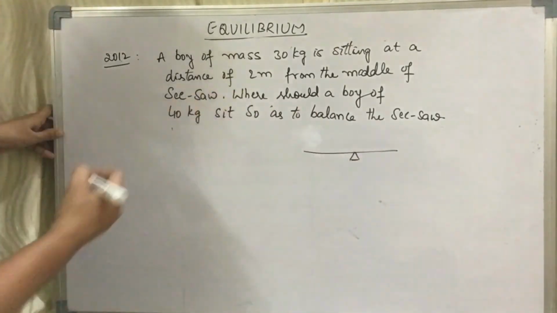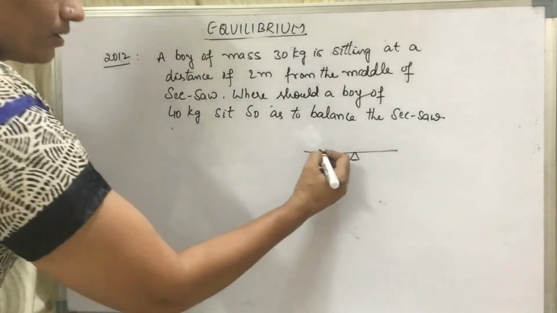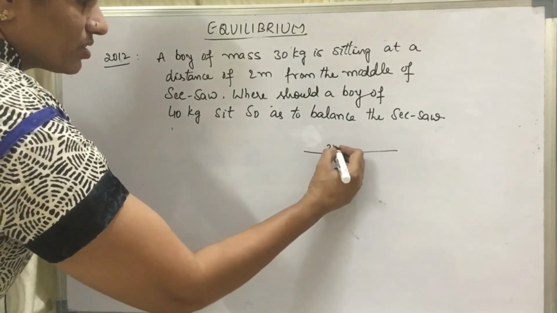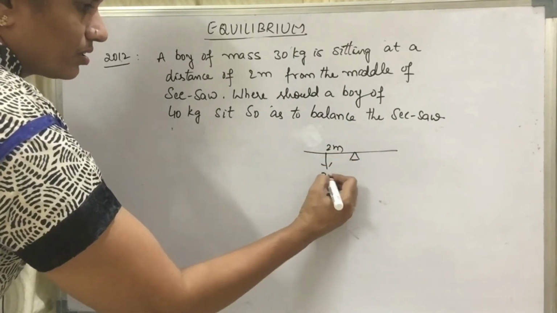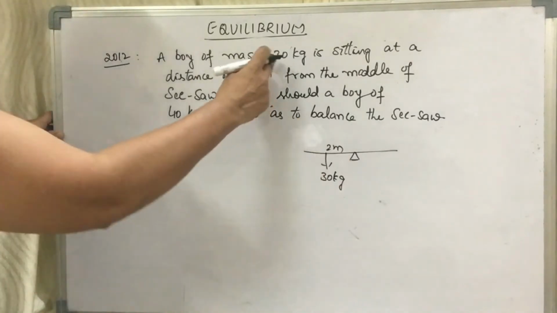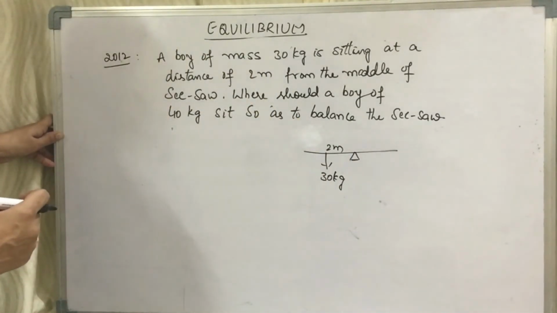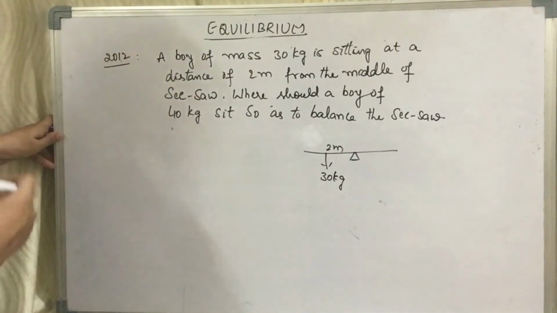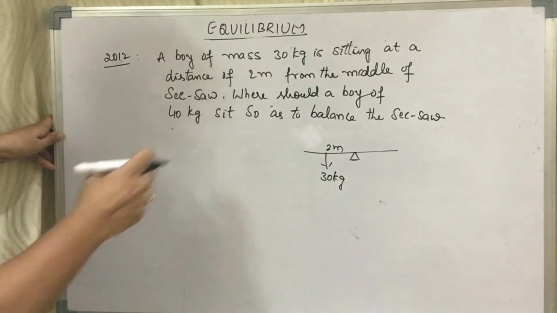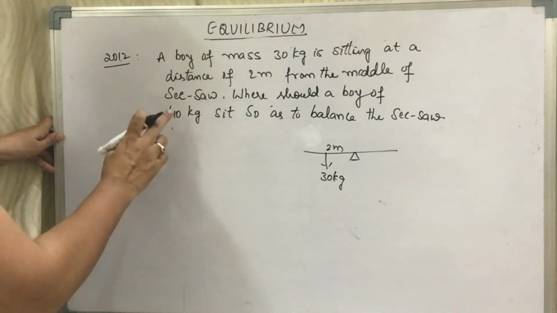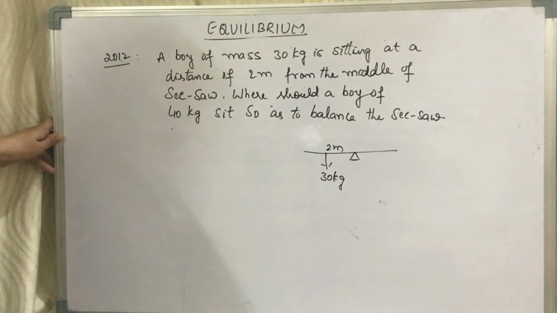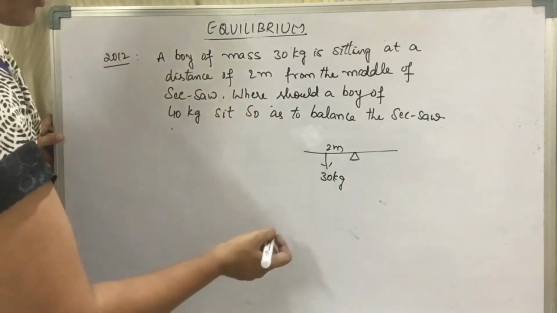Here it is, the fulcrum. At 2 meters distance, a boy of mass 30 kg is sitting. Now, where should the boy of 40 kg sit here?